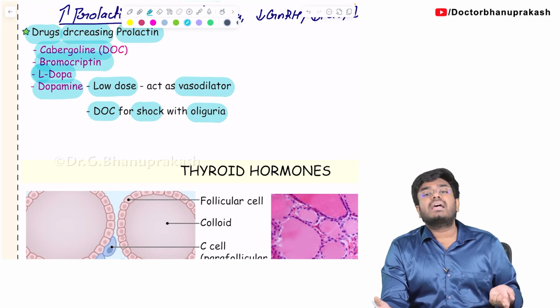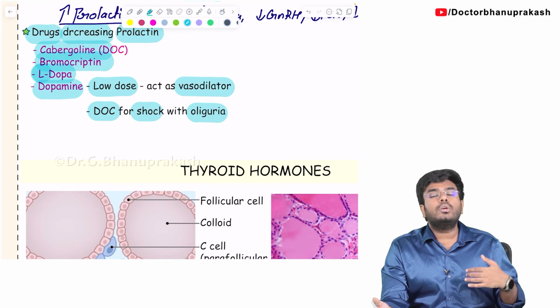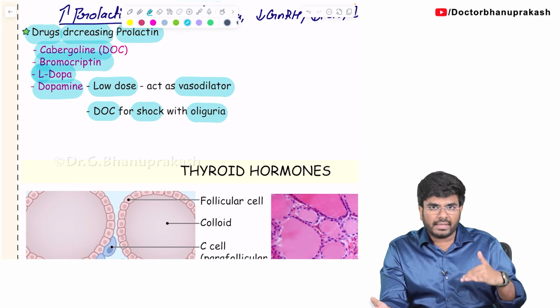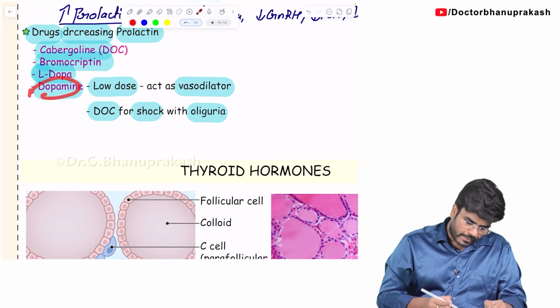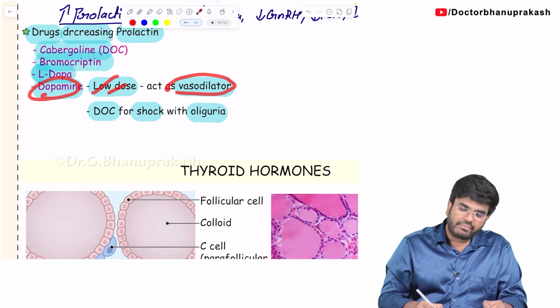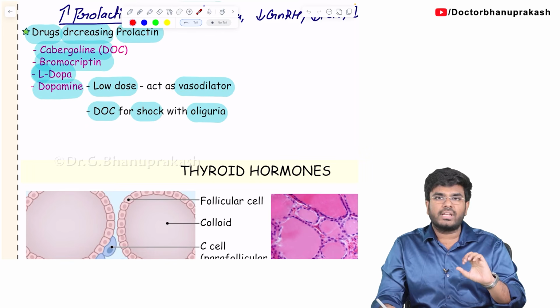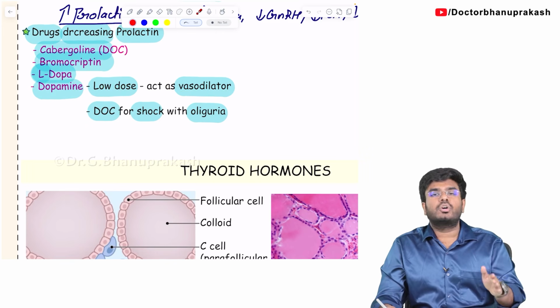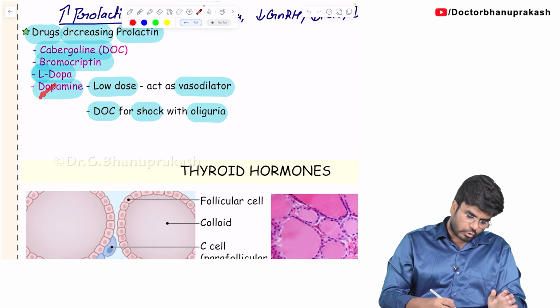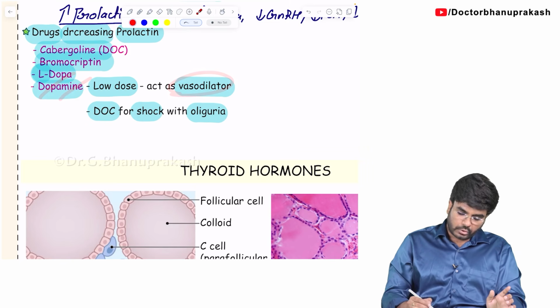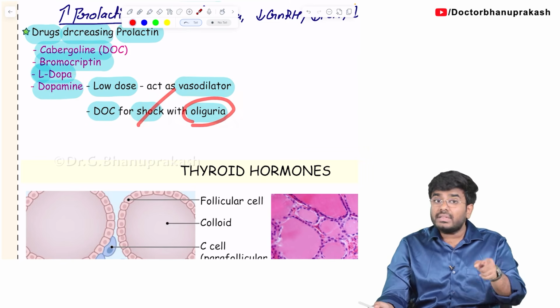So if a patient has shock with oliguria, in order to maintain kidney function and supply blood to the kidneys, we can use dopamine. In low doses it causes vasodilation of the renal blood vessels, making sure blood flows to the kidneys and there won't be kidney failure. So yes, dopamine is the drug of choice for a patient in shock with oliguria. With oliguria is important.